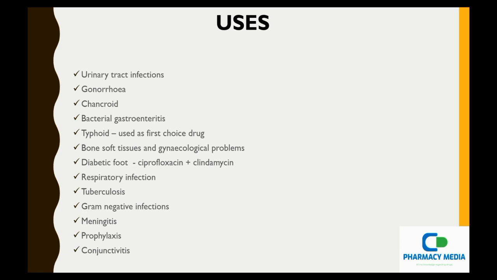Even in the case of prostatitis. But infections caused by Pseudomonas respond slowly or do not respond. Coming to the case of gonorrhea, a 500 mg dose of ciprofloxacin was given and there was a 100% cure. But the cure rate has decreased in the case of increased resistance. As day by day patients are consuming ciprofloxacin, the gonorrhea-causing bacteria has developed resistance,